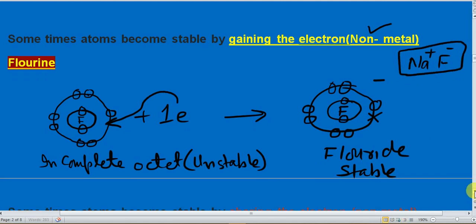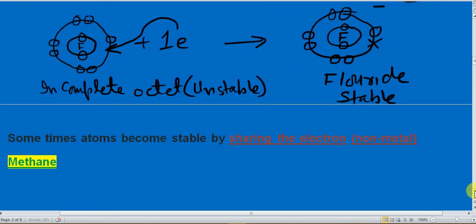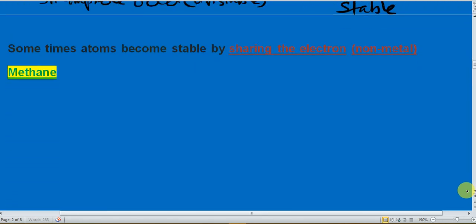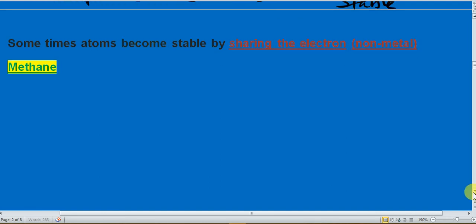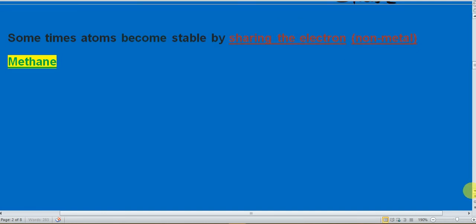Sometimes atoms become stable by sharing the electron. What do you mean by sharing? I am giving you one example, that there are two friends and they went to KFC and they want to buy a burger, and that burger has a cost of 500, but both friends do not have enough money to buy that burger.